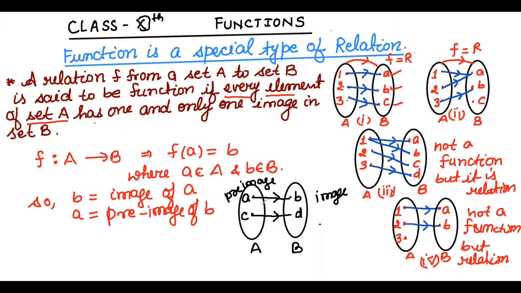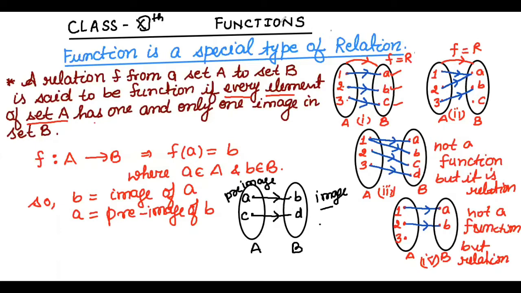So all elements in set A connected to elements of B are called pre-images of set B elements, and all elements in B connected to A are called images of set A elements.